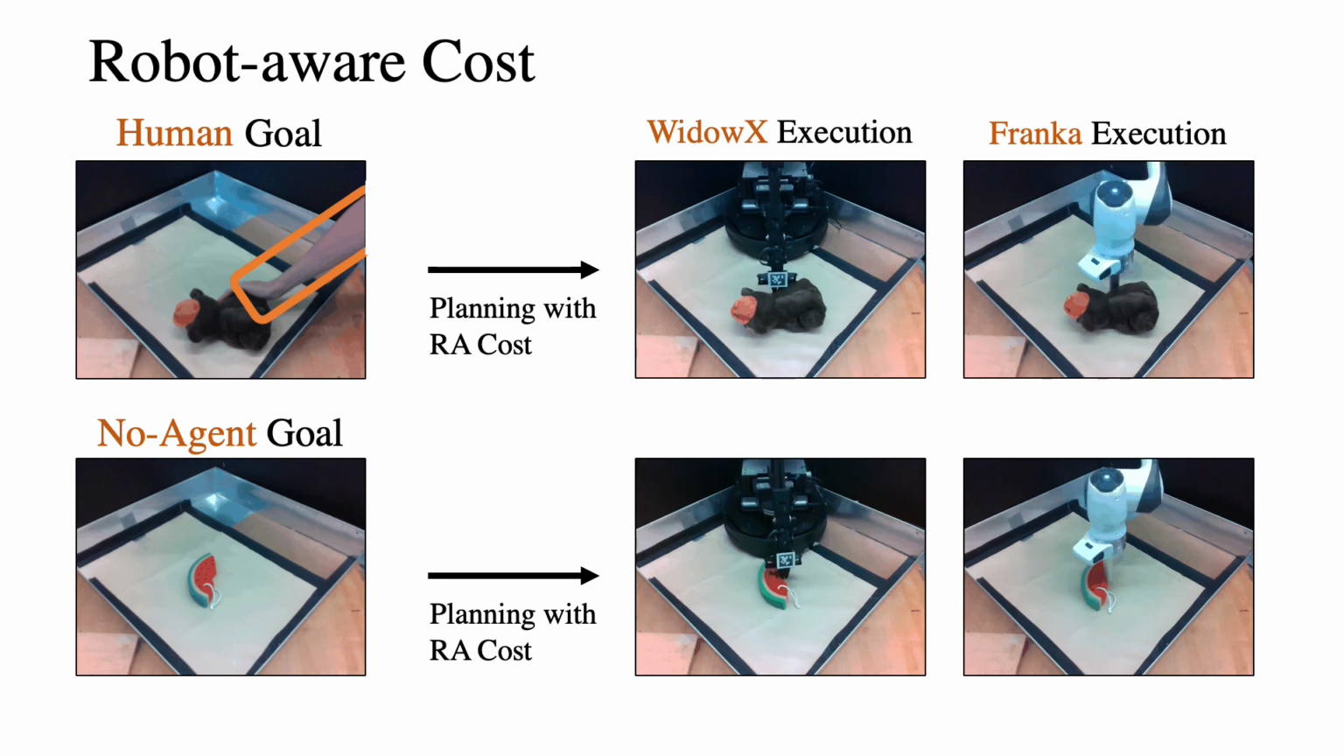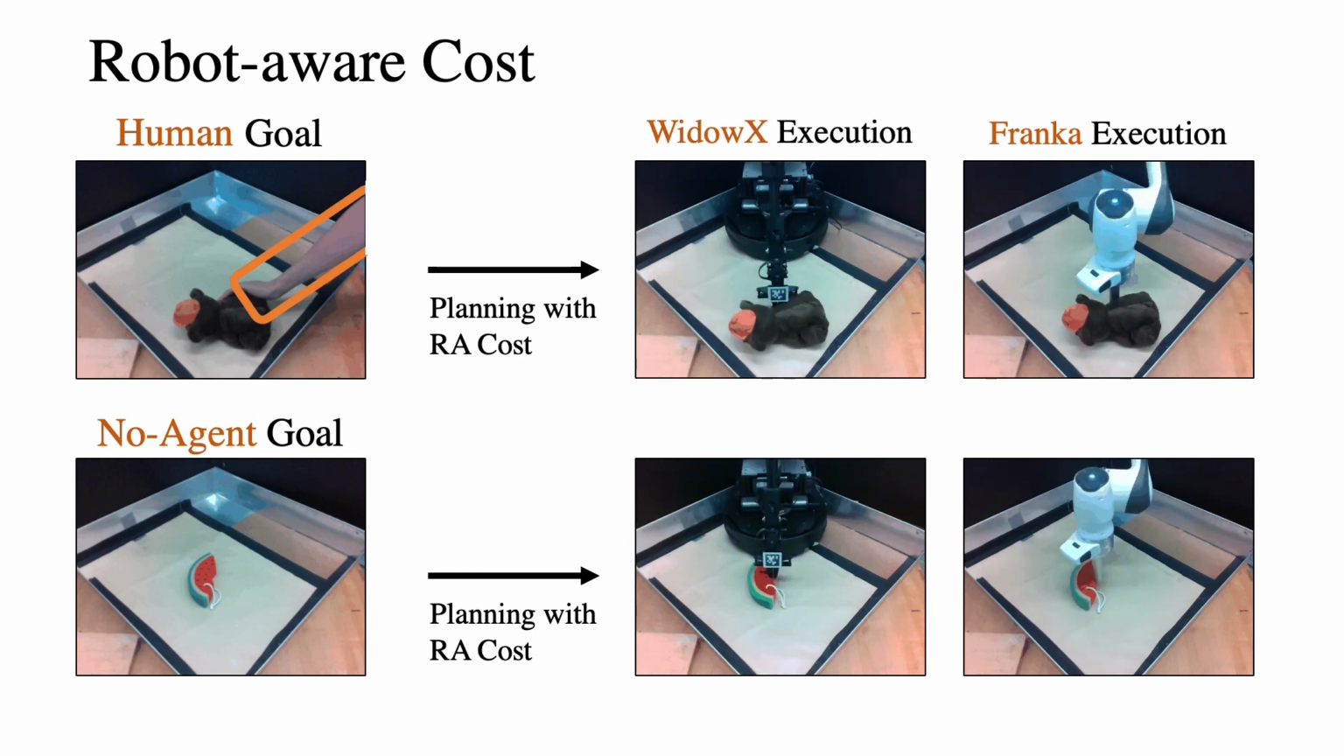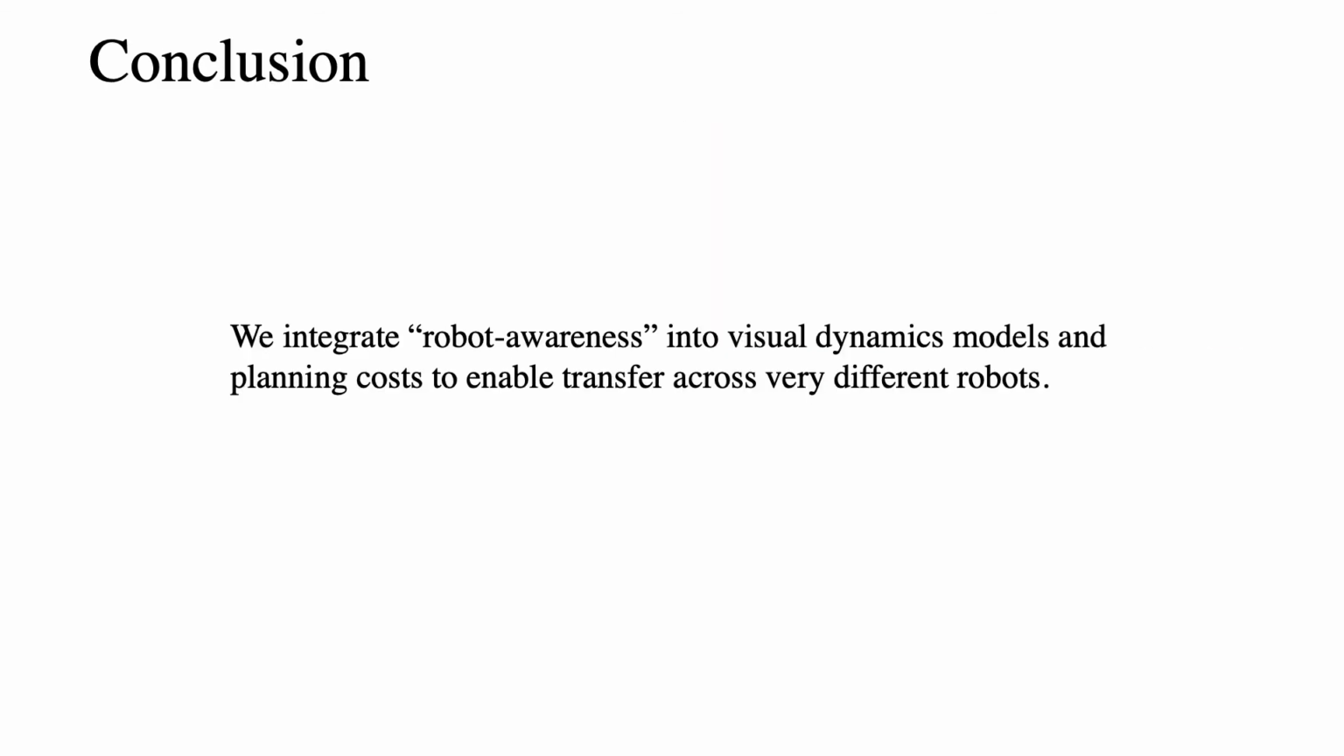Similarly, we can use goal pictures with no robot in the scene. Our experiments show that the robot-aware cost can handle the presence of distractor agents like humans or the absence of the current robot, while the pixel cost fails. In conclusion, we integrate robot awareness into visual dynamics models and planning costs to enable transfer across very different robots.